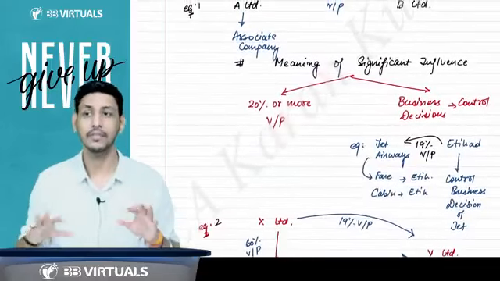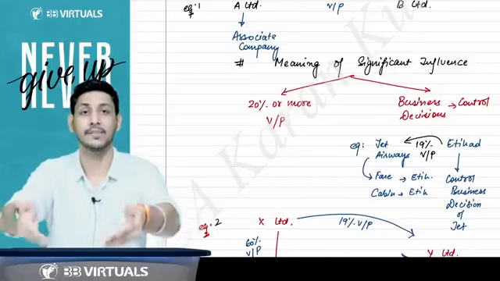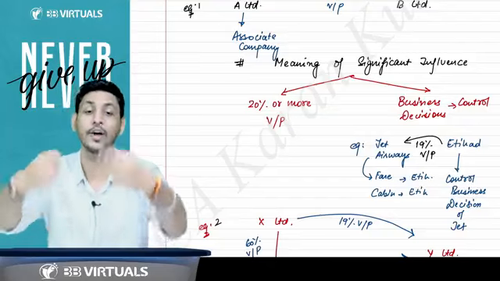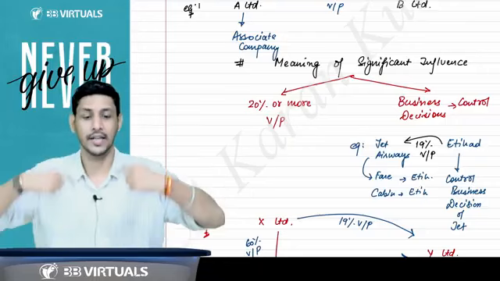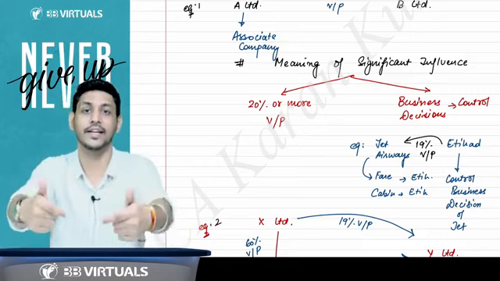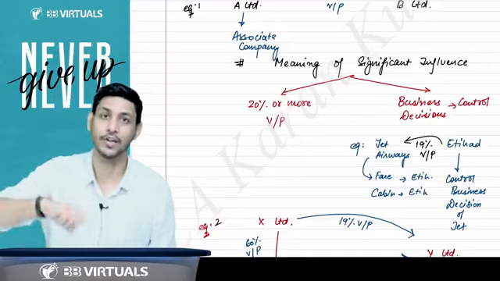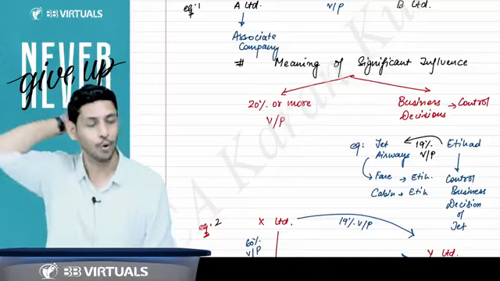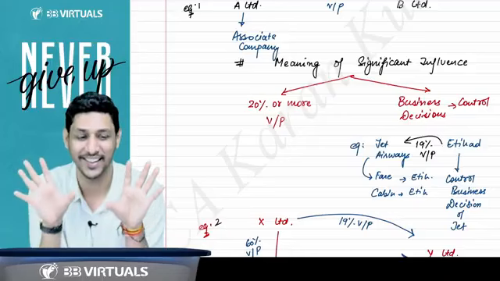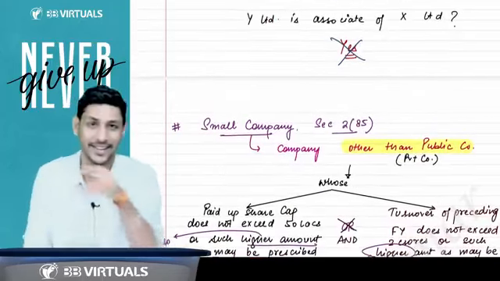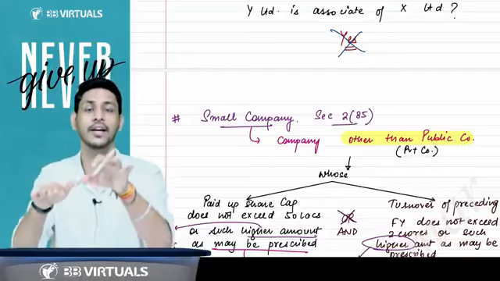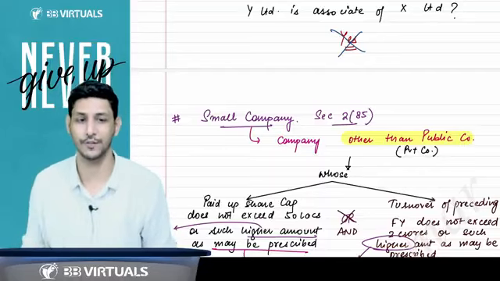So I'll say that the subsidiary of my subsidiary is my subsidiary. Understand very carefully what I'm going to say now. The subsidiary of my subsidiary is my subsidiary. The subsidiary of my associate is not my subsidiary. The associate of associate is not my associate. The associate of my subsidiary is not my associate. Oh, sir, what are you saying? You just listen to it once again, you will understand it. Right, sir. That true concept is only in case of subsidiary. Through its one or more subsidiaries, that through or indirect concept is only there in the subsidiary, not in the case of associate company.